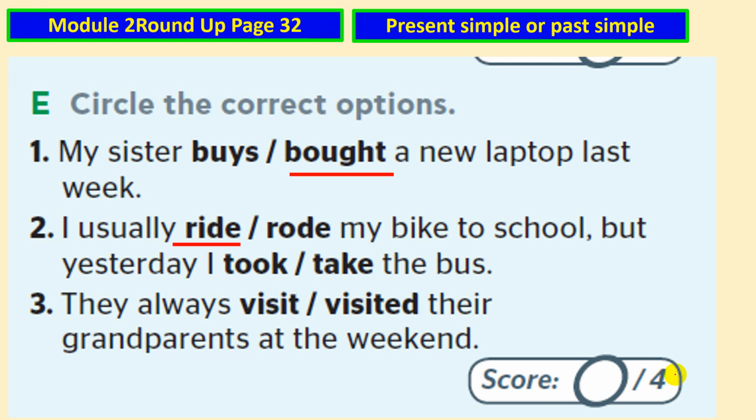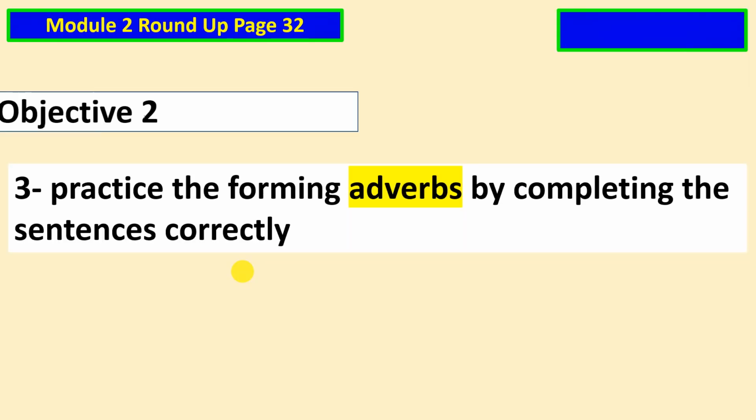The past. What do you think? I have here the word yesterday. The keyword is yesterday. When I have this one in the sentence, I'm going to use what? The past. So take will be what? Took. That's right. They always visit or visited their grandparents every weekend. I have here the keyword always. Visit. That's right. Because this one is present what? Present simple. You are clever.